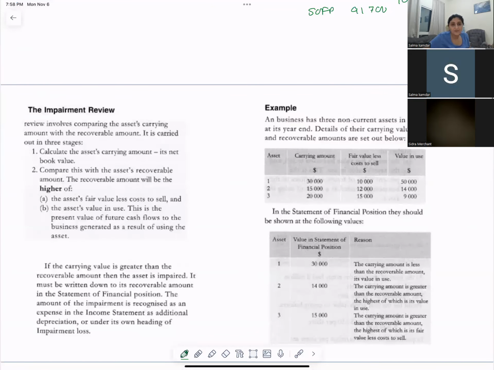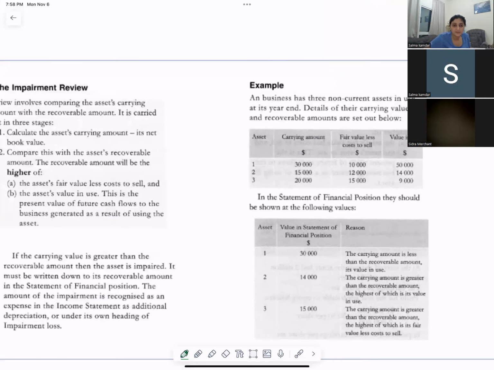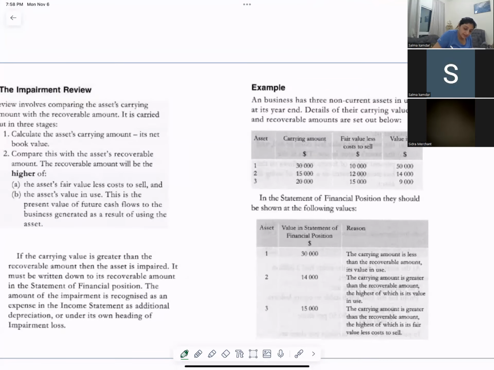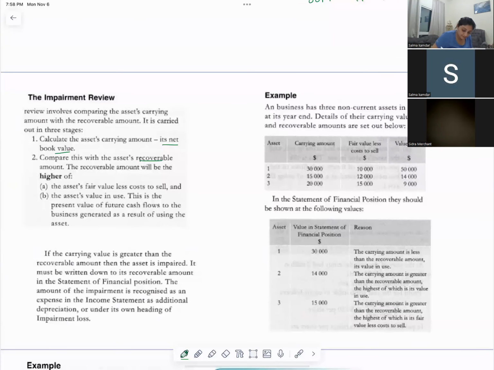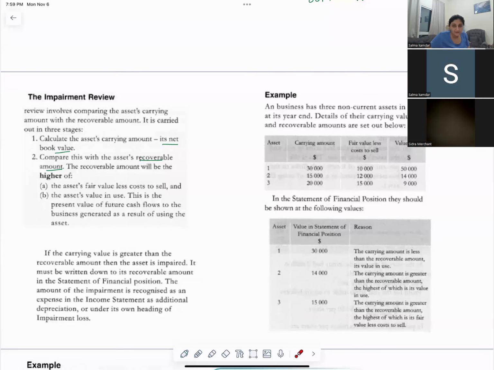Let's take this as an example. The carrying value is also called what? Net book value. And how do you find the recoverable amount? Higher of fair value less cost to sell, or value in use, whichever is greater.